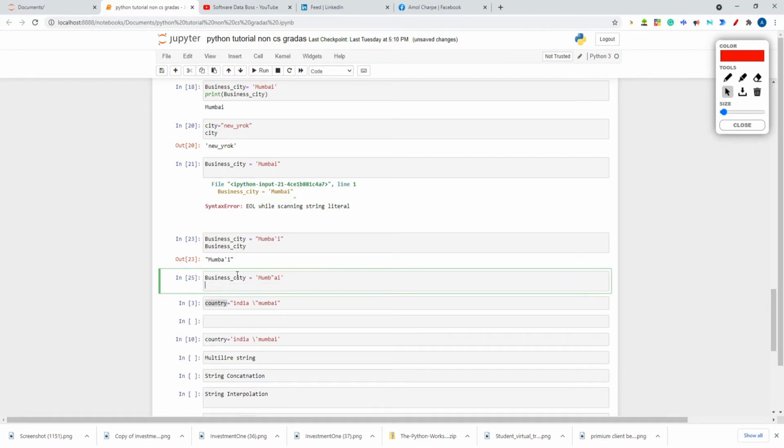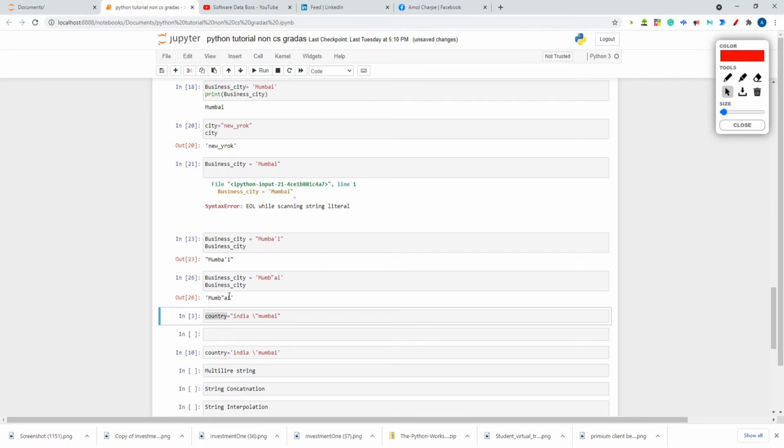Now let's take business city: Mumbai is the business city of India. If I run it, now see, I'm getting that particular string. But can we get rid of this? Can we have a single quote, and then a single quote, and then a single quote? That should work fine for me.